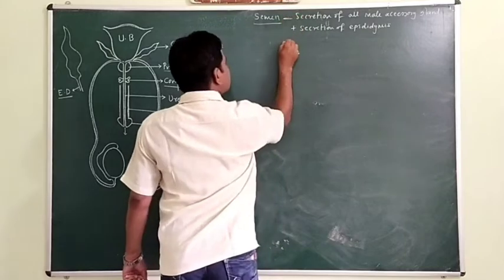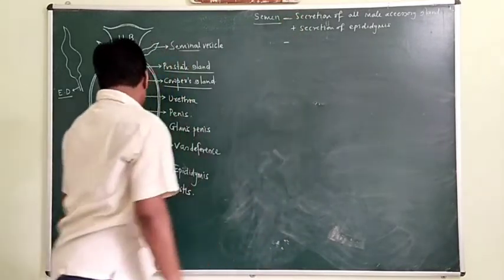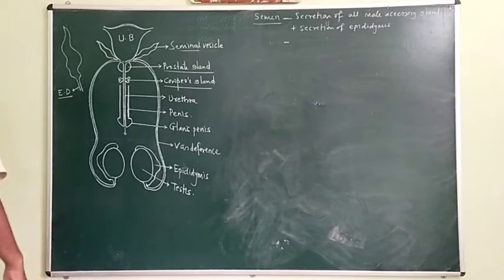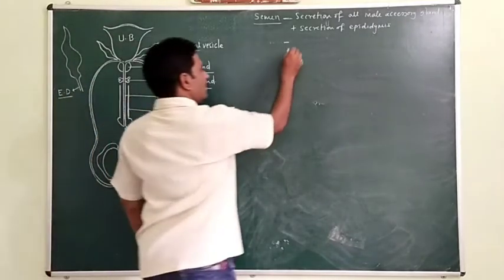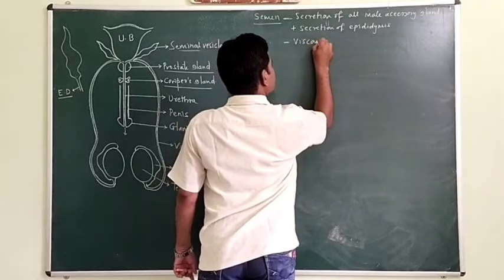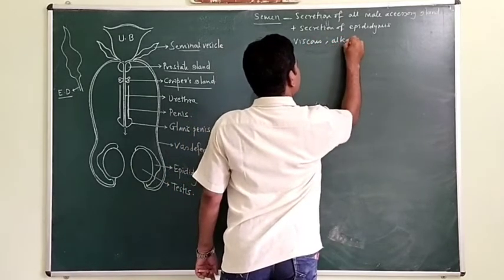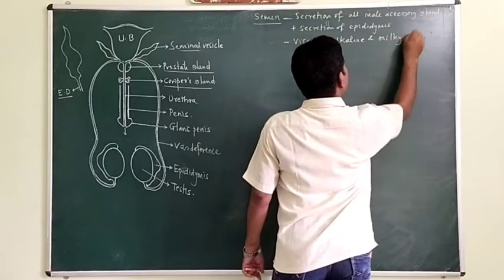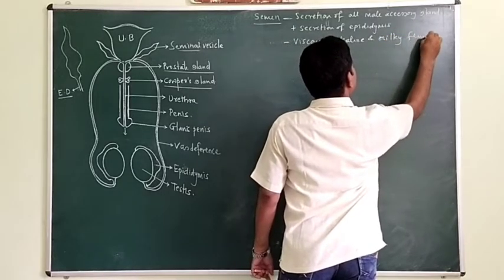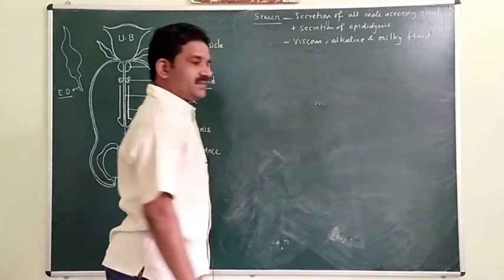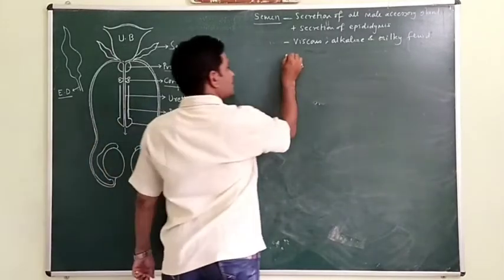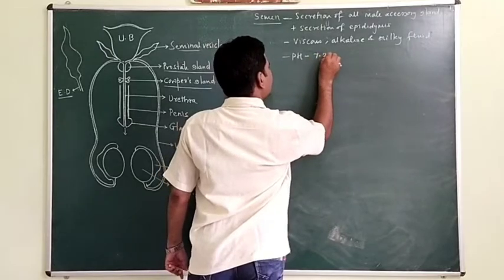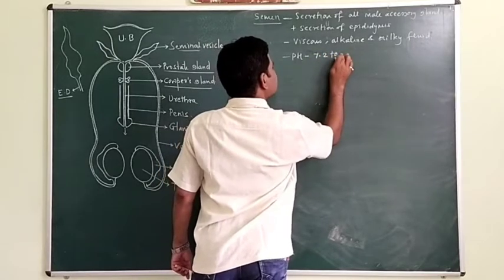Now this semen is a viscous, alkaline and milky fluid, and the pH of this semen is 7.2 to 7.7.